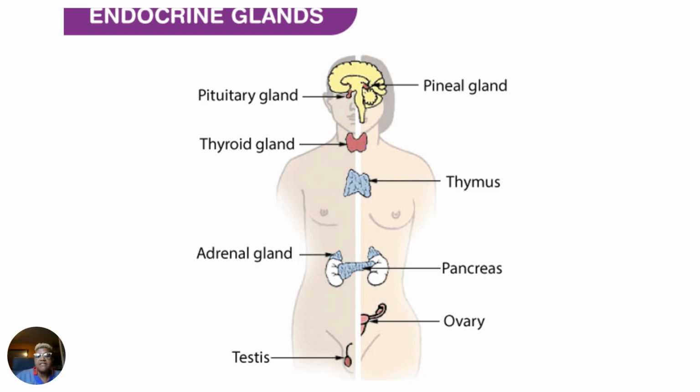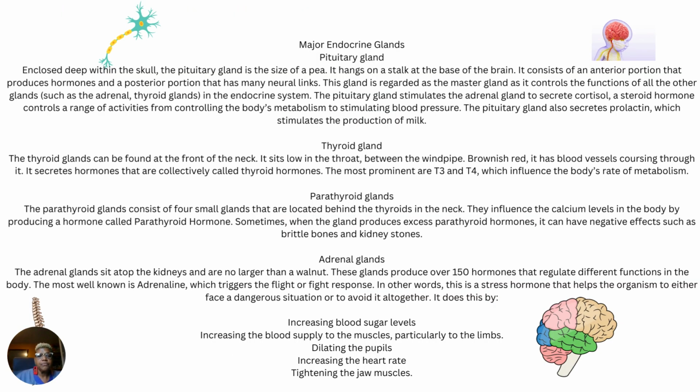Adrenal glands. You see this? These are the adrenal glands. They sit on top of the kidneys. Right here, the adrenal gland sits on top of the kidneys. The adrenal glands sit atop the kidneys and are no larger than a walnut.